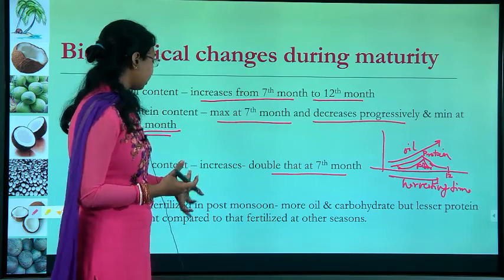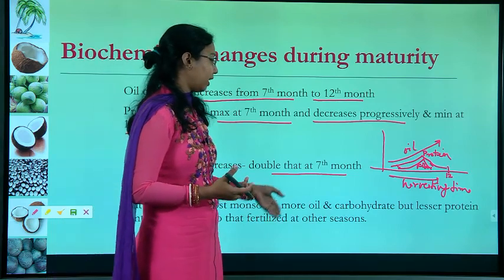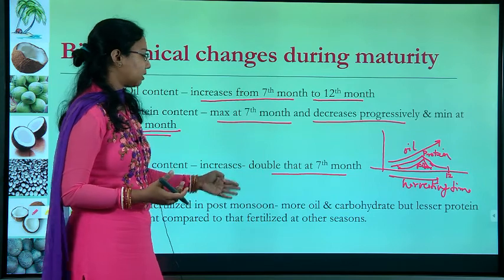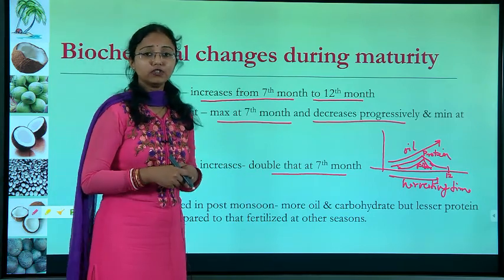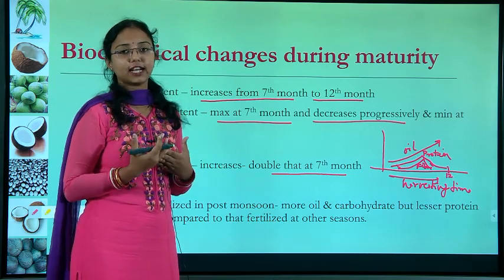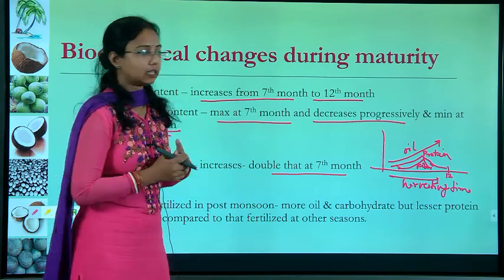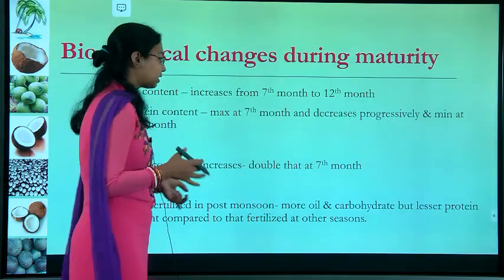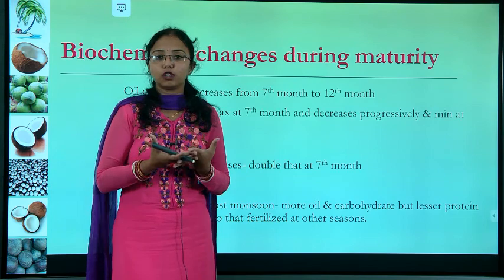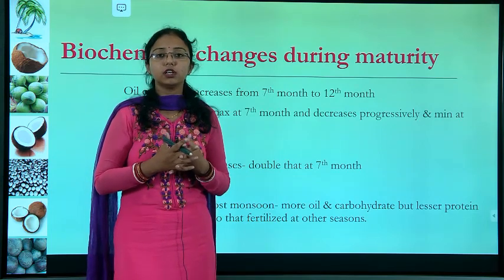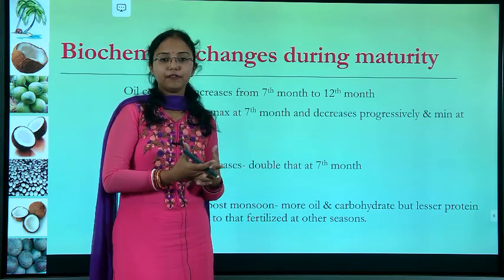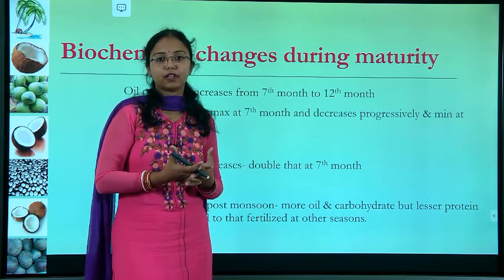So, nuts fertilized post monsoon have more oil and carbohydrate, but less protein content compared to those fertilized in the other season. So, according to the change of the season, the protein, fat and nutritional compounds also vary. That's why, while harvesting, you should keep in mind the purpose for which you want to use the coconut. If it is for tender coconut, only for the water, you need to harvest it before the 7th month or at the time of the 7th month.